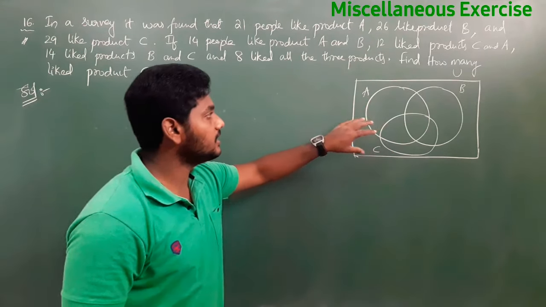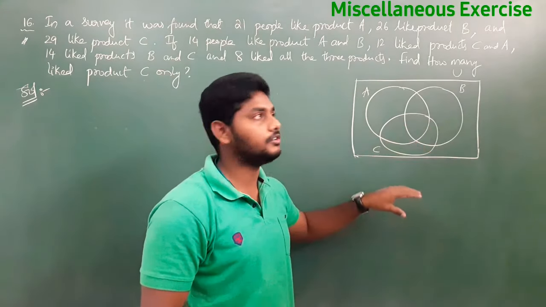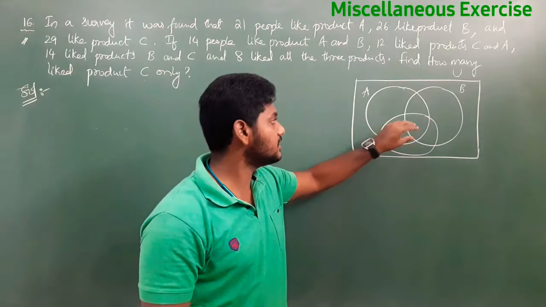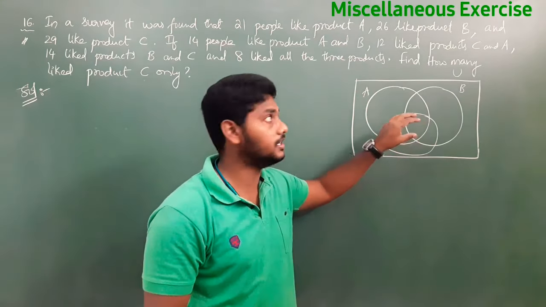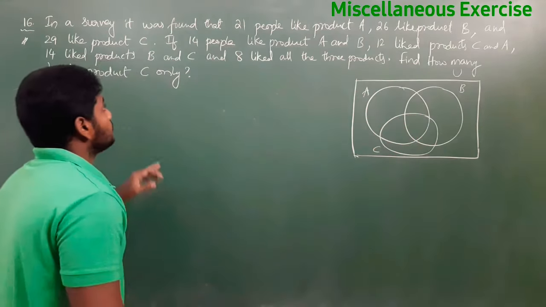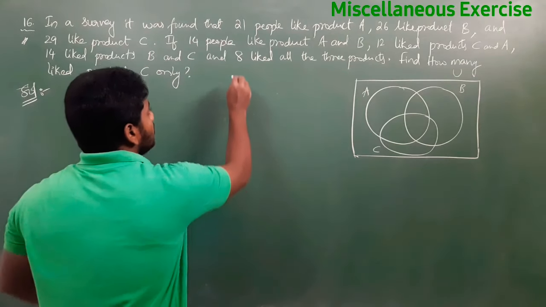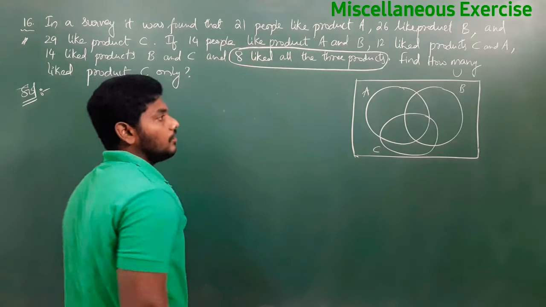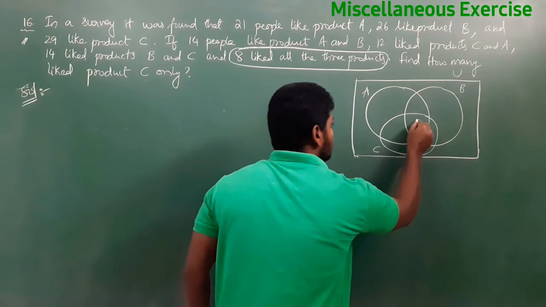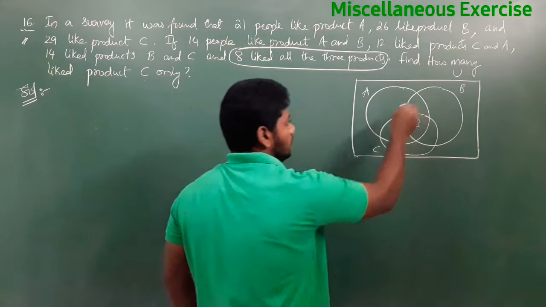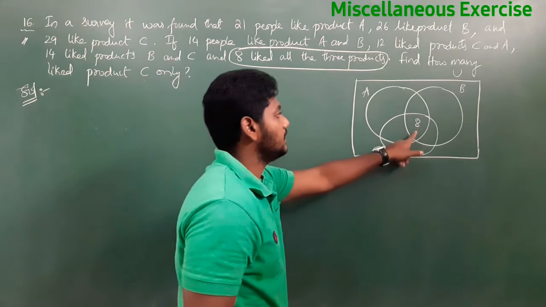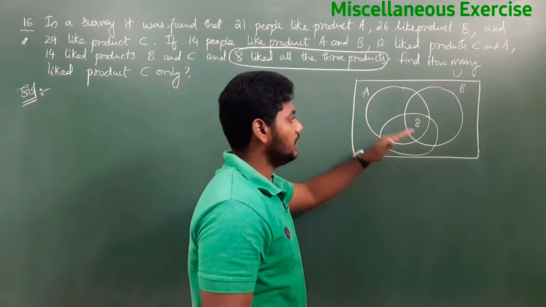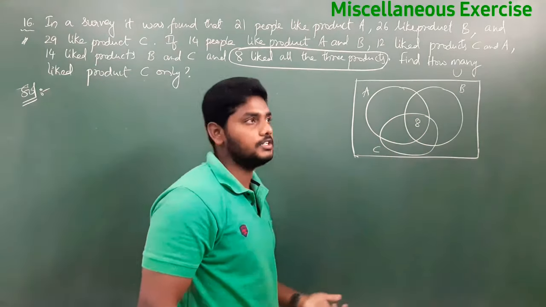Now while filling the data in the Venn diagram, which parts do we need to find first, like n of A or n of B or n of C? The intersection part of all the 3 sets we need to find first. From the given data, 8 like all the 3 products. So we fill 8 in that intersection part of A, B and C. After that, A intersection B, A intersection C and B intersection C parts we need to find.